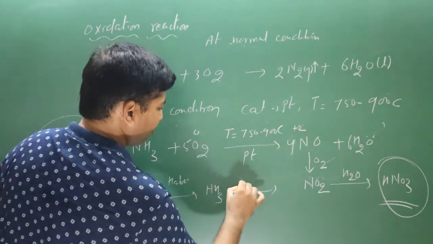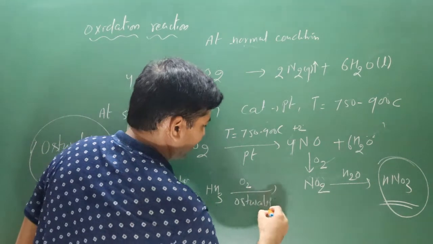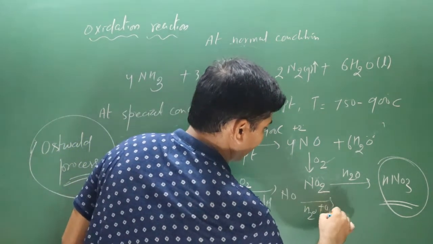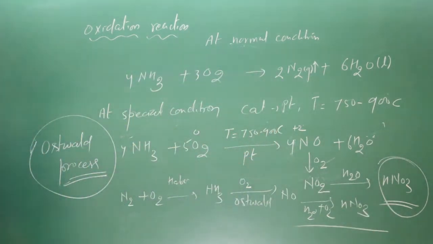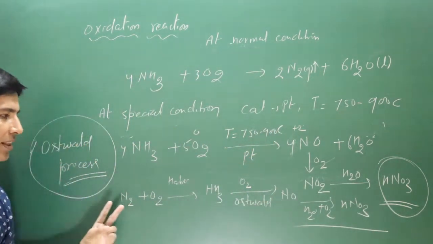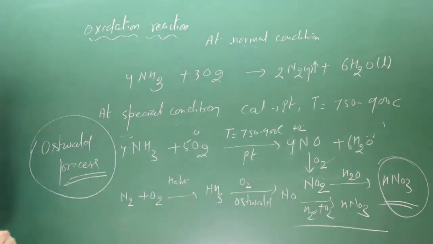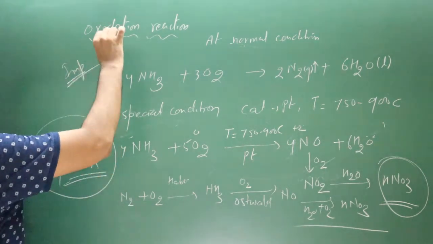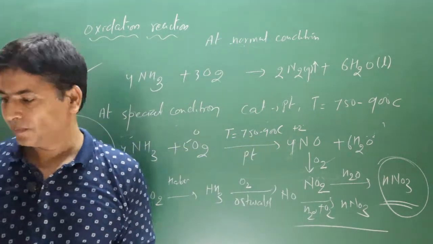In this case, if you carry out the oxidation reaction, this is the Ostwald method. Then we get nitric oxide. And in this case, if you take H2 and oxygen gas, then you will get nitric acid. So this is a conversion reaction. Two named reactions are involved in this conversion reaction. It's a very important chemical reaction. Now let's move on to the next chemical reaction.